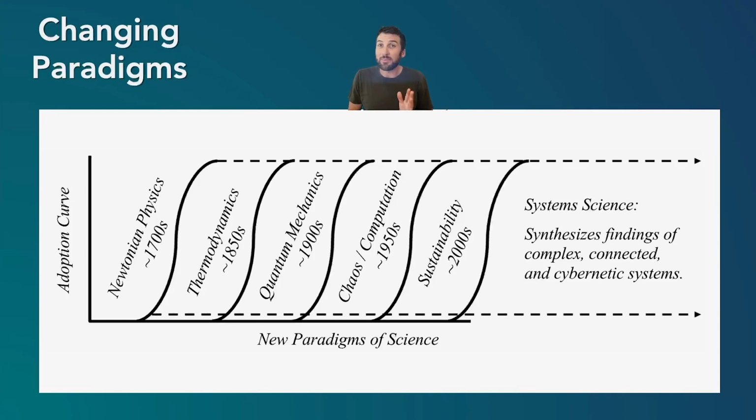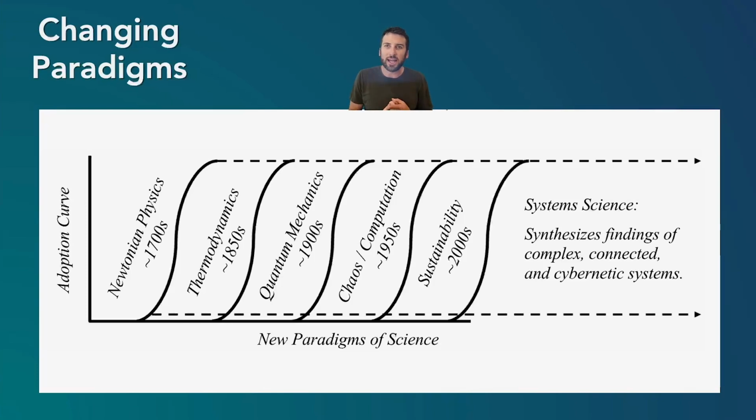And so climate change is an example of showing how human-caused emissions can affect the global climate. So in the new sustainability science, we really have to understand humanity as society as part of the world, and we have to design sustainable solutions with that in mind. So I just wanted to highlight that as a whole, systems science, systems theory really helps synthesize a lot of these new paradigms of science.